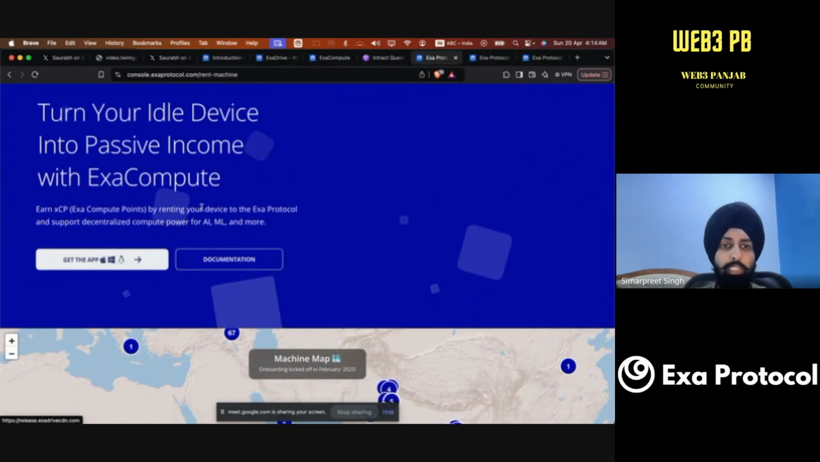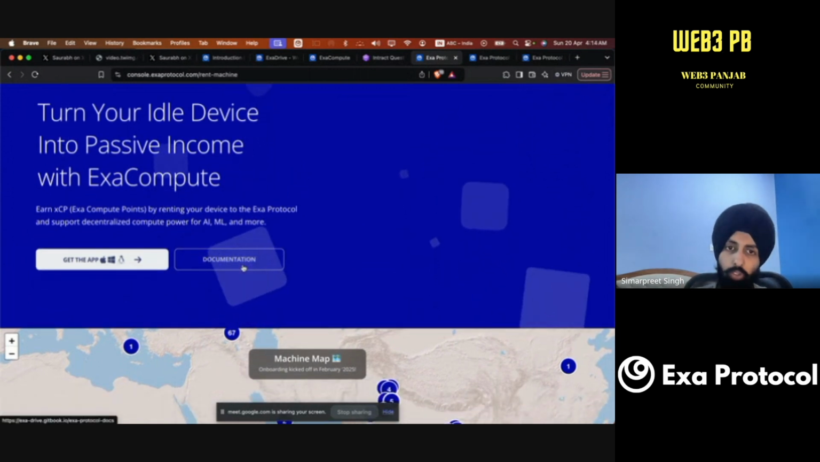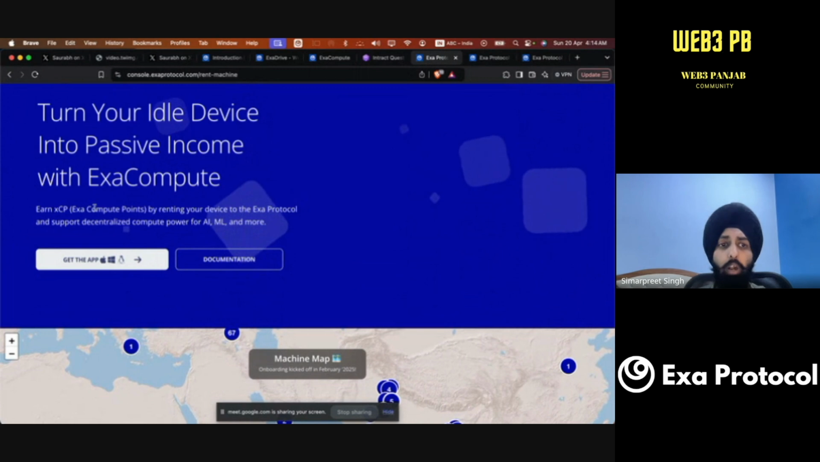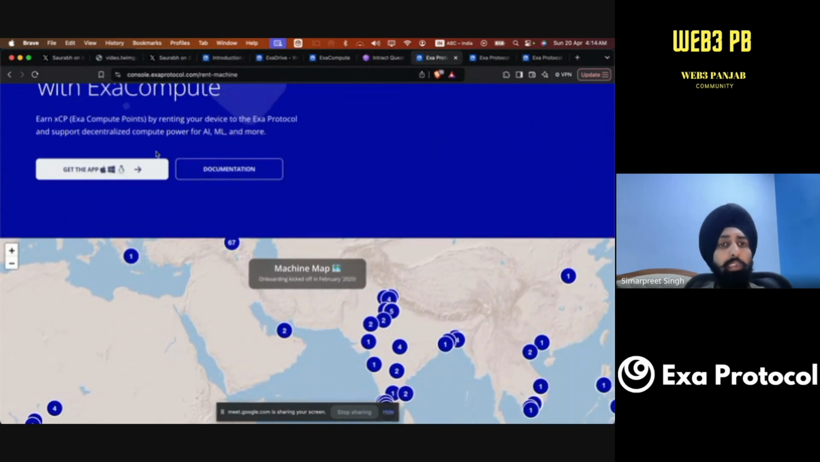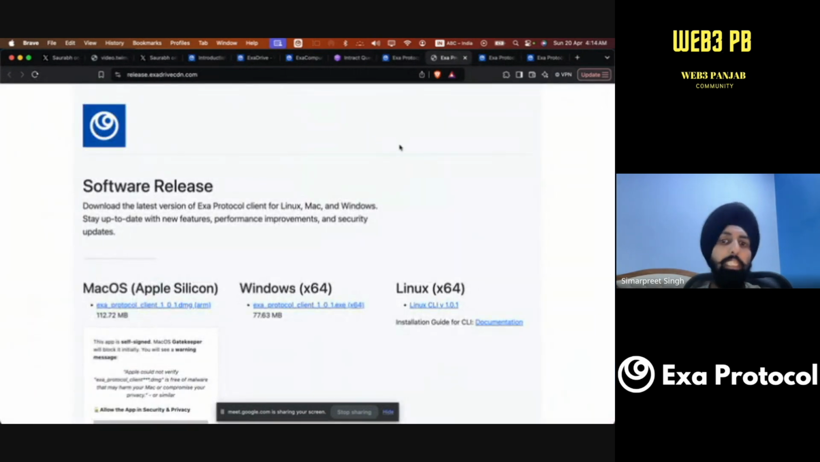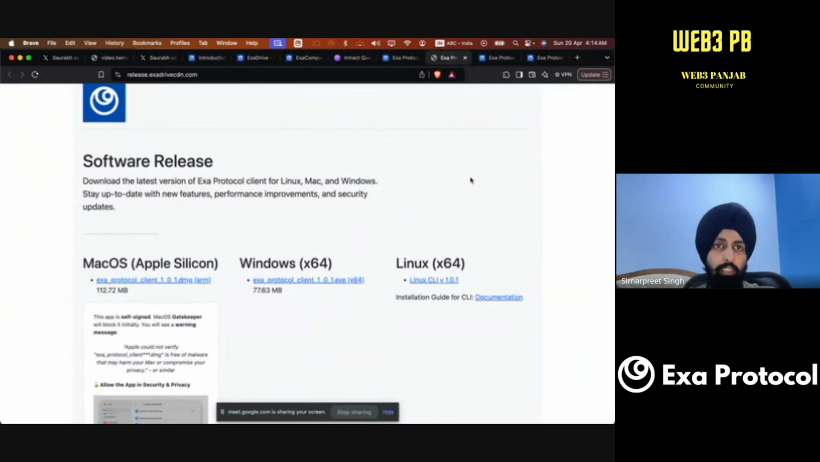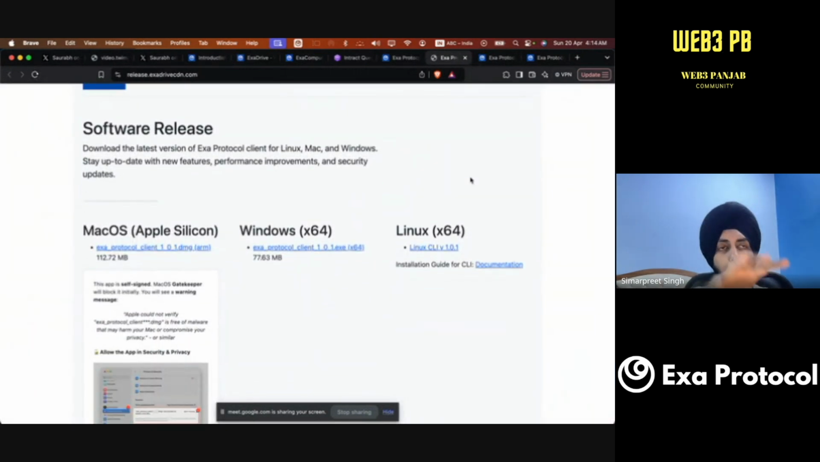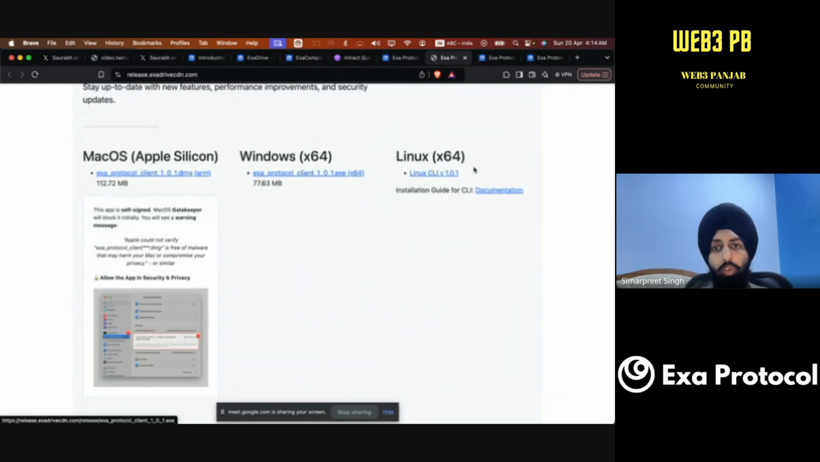Now, you can either explore the documentation, like how and what is happening around, or you can skip that, learn about it later on, and run a node first. You have to click on this get the app. It will take you to the release version of the web, release.exadrivecdn.com, where you can see the latest release versions for macOS, Windows, and Linux. Right now I am using Windows, and I am already running a node for Exa here, but I will show you something. If you click here, it will download a package.